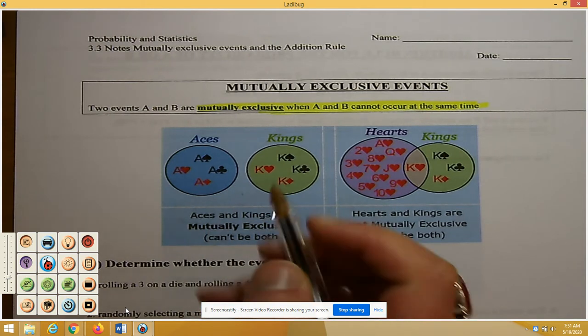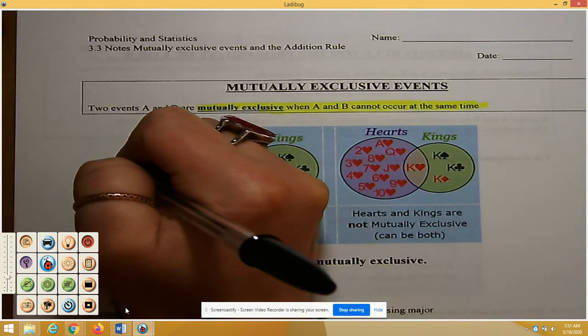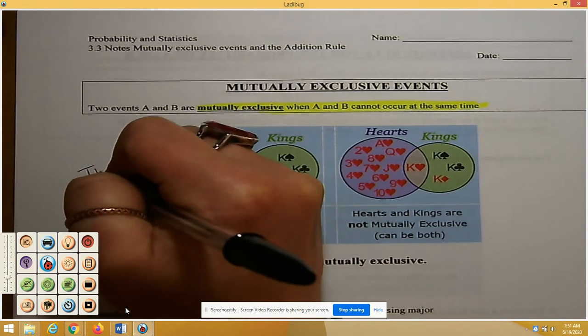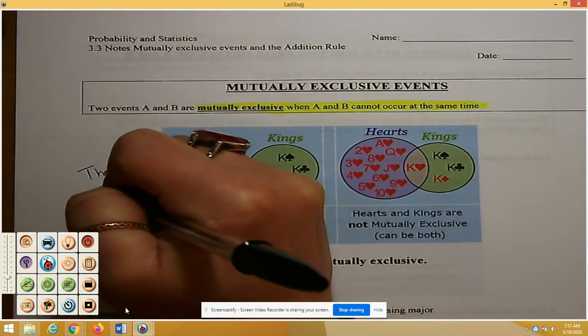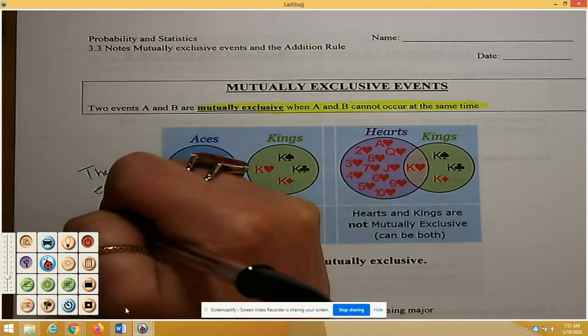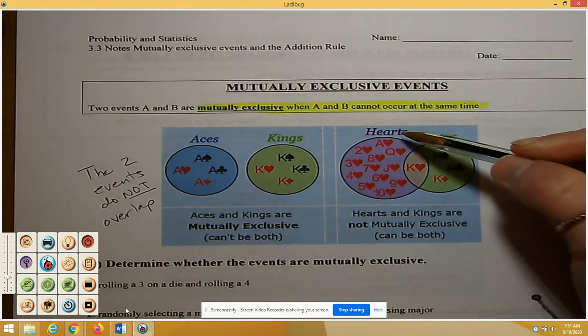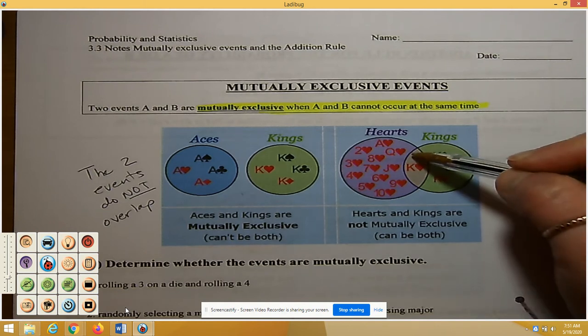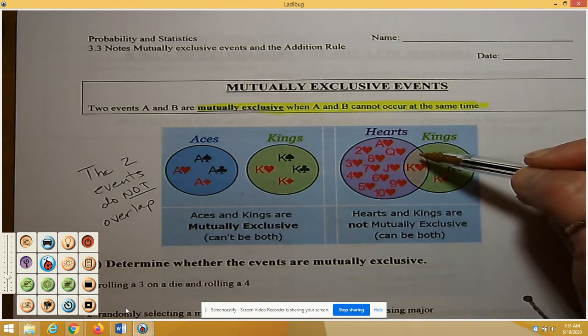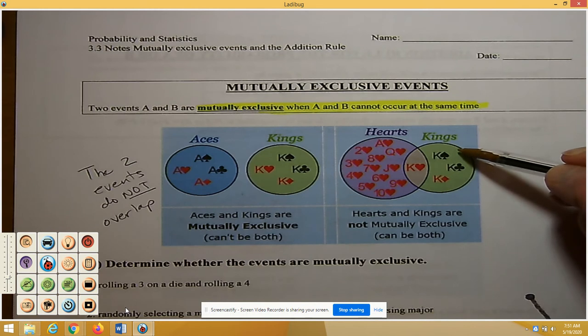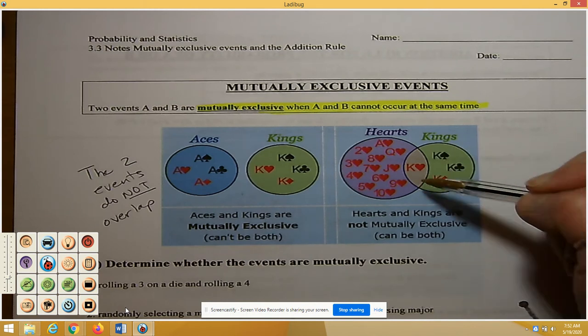They can't be both. The two events do not overlap. Whereas if you look at hearts and kings, there are 13 hearts in a deck. There are 4 kings of all the different suits, but there is a king of hearts.